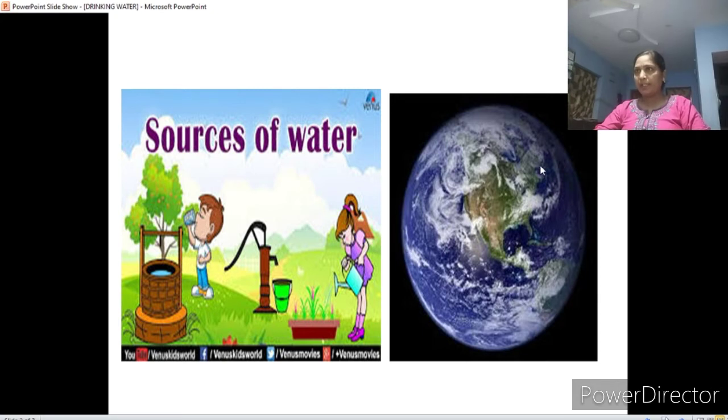Then when we see our planet Earth, this is the planet Earth picture. It's a globe and the shape of Earth is like this. The part which is appearing blue in color, this is all water. And the green color is only the land part on planet Earth. So can you tell me, is the water part more or the land part more? Definitely, the water is more on planet Earth.